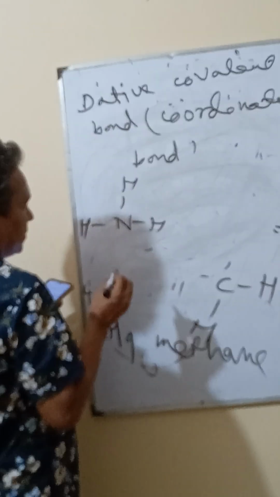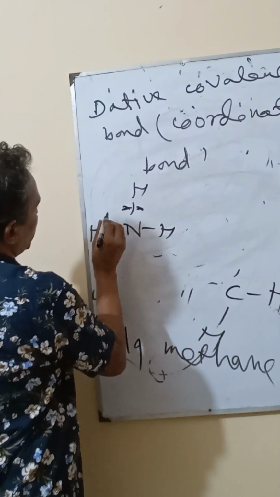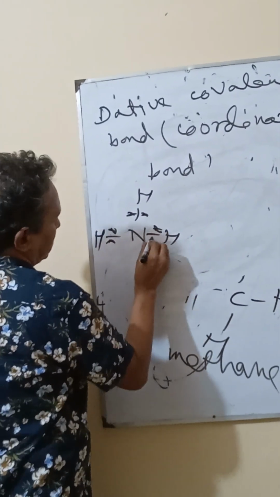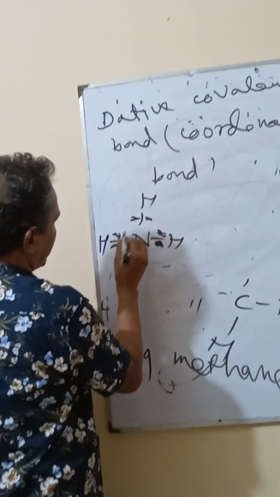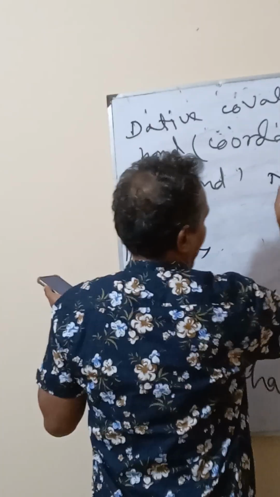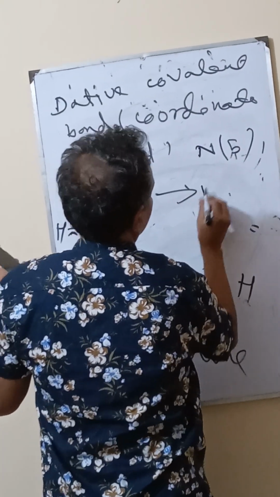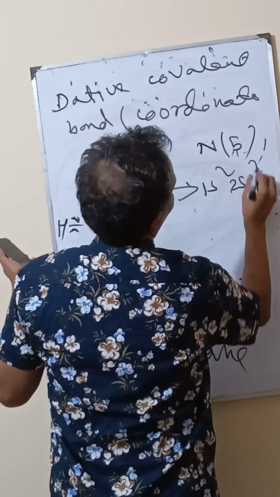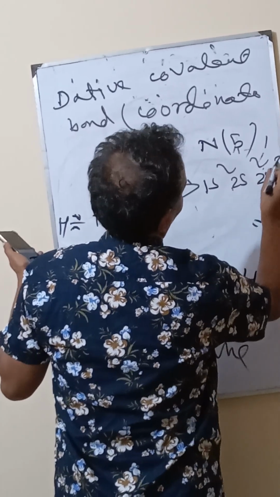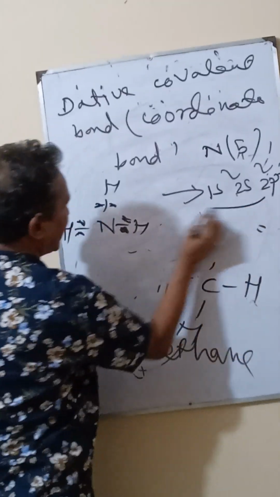There are two electrons in each, and they join to create three bonds. Nitrogen has 5 electrons: 1s2, 2s2, 2p3.